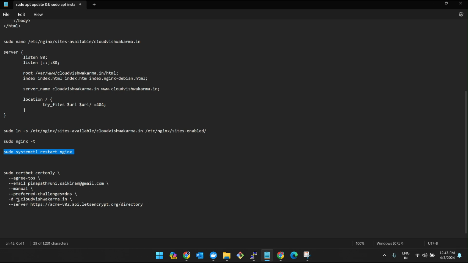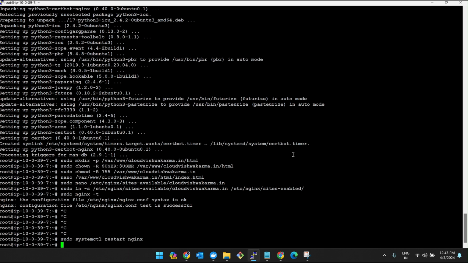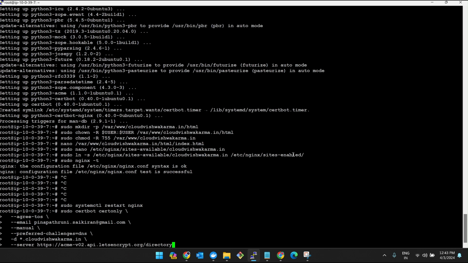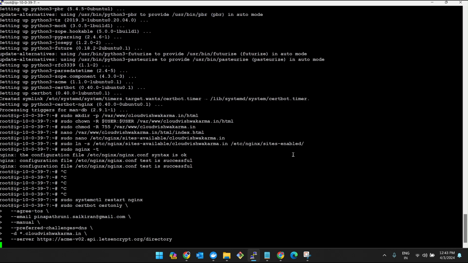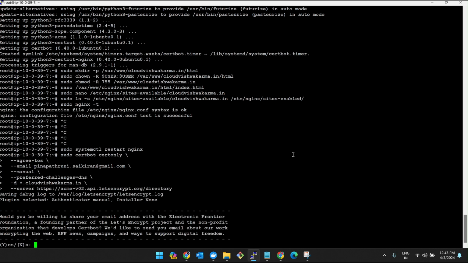Star means whatever subdomain you're giving, it will cover all its subdomains using the DNS verification. Copy it, paste it here, and then click on enter.